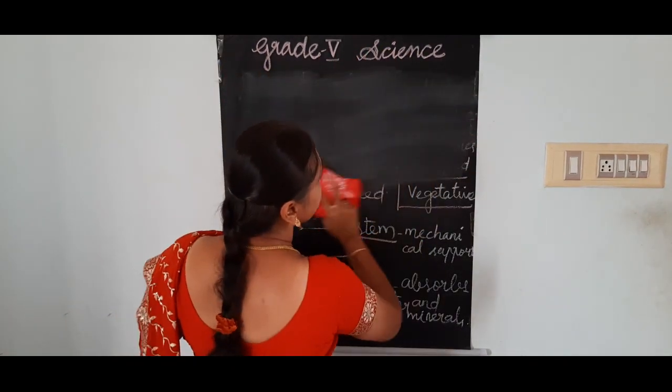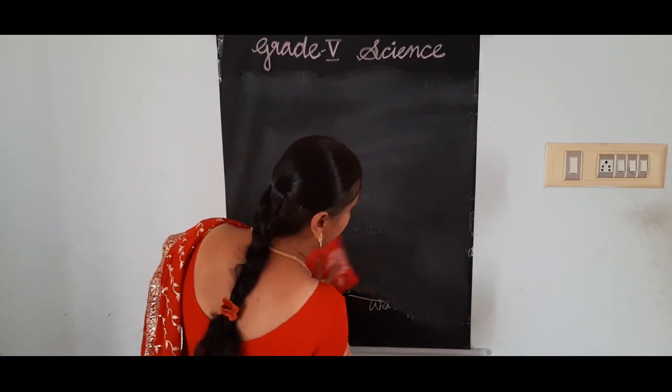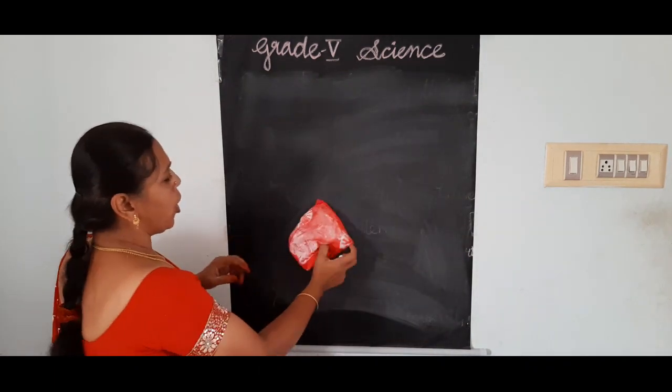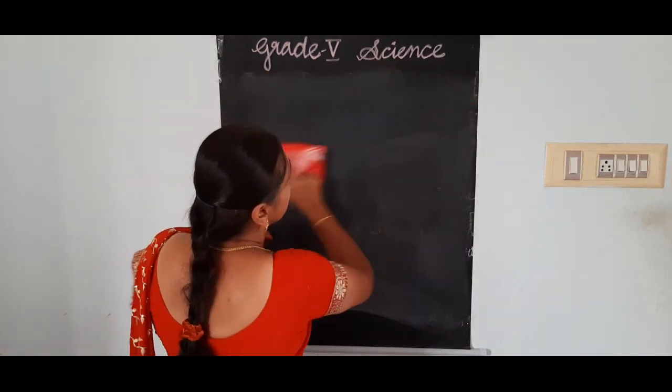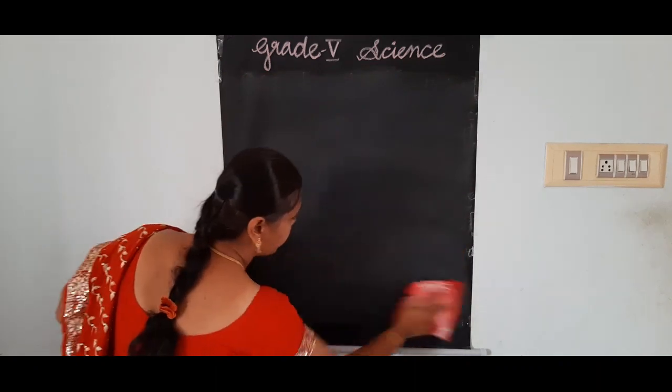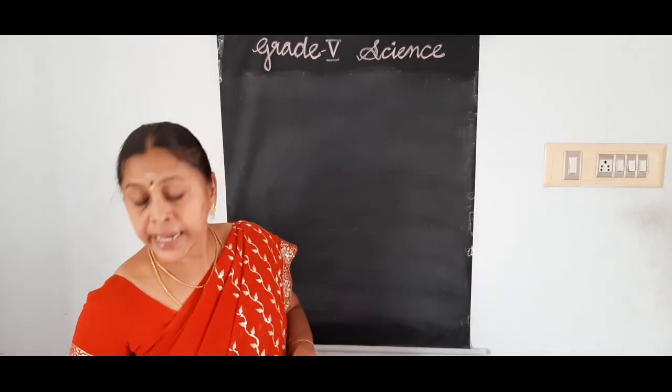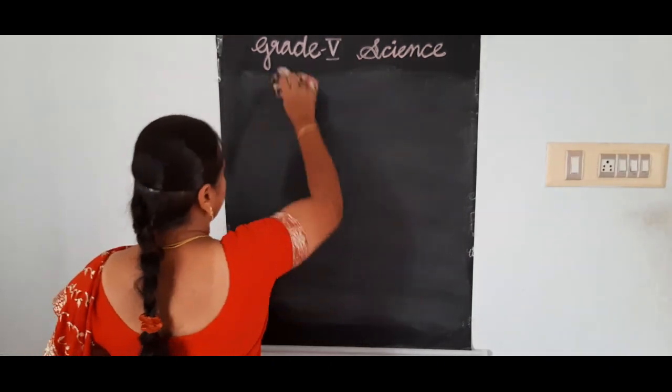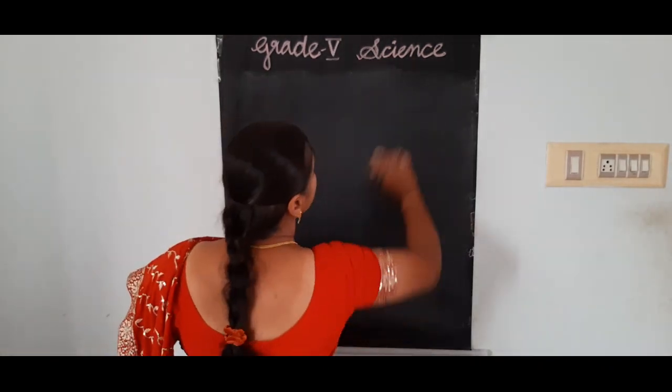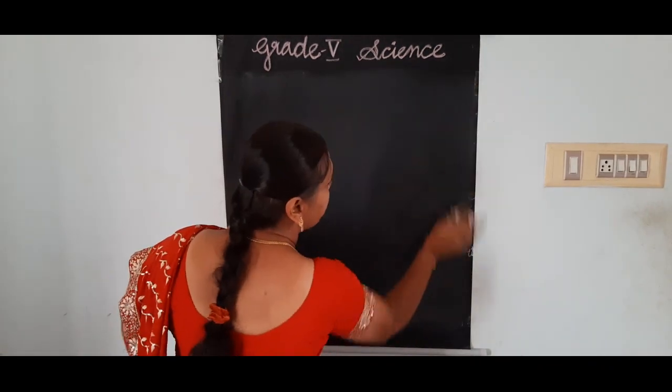Now we shall enter into the first chapter. Now, in your science book, what is the first chapter? Reproduction in plants. What is the first chapter? Reproduction in plants.